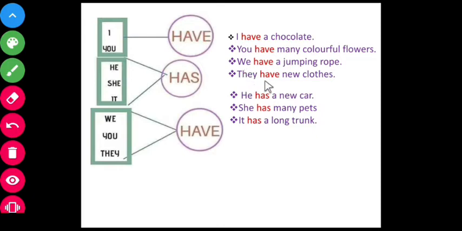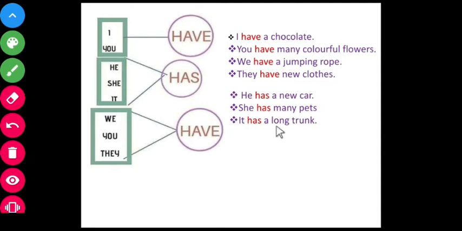And they have new clothes, so have is used with they. And let us see the third person singular: he, she, it. He has a new car, she has many pets, and it has a long trunk. So we use has with the third person singular, he, she, and it.